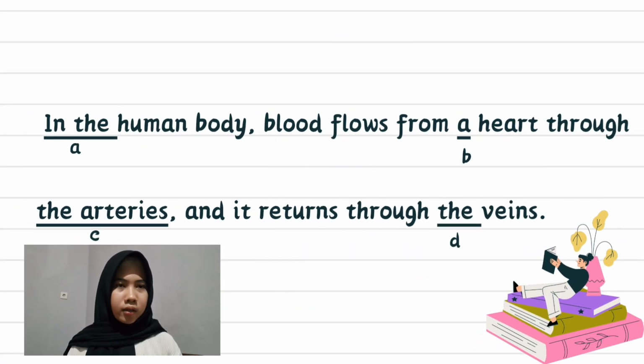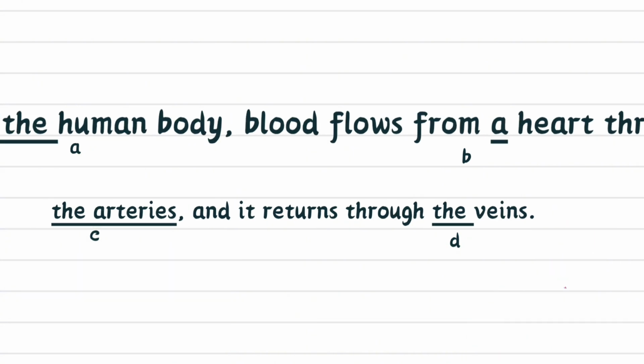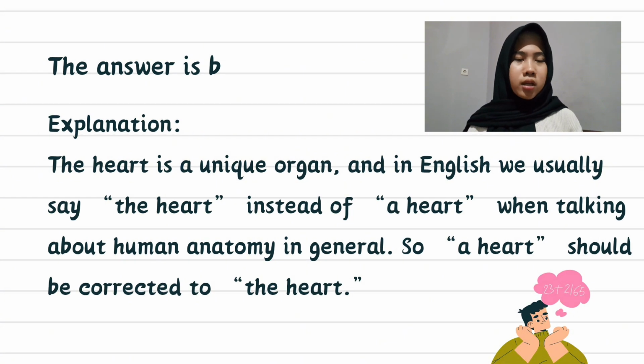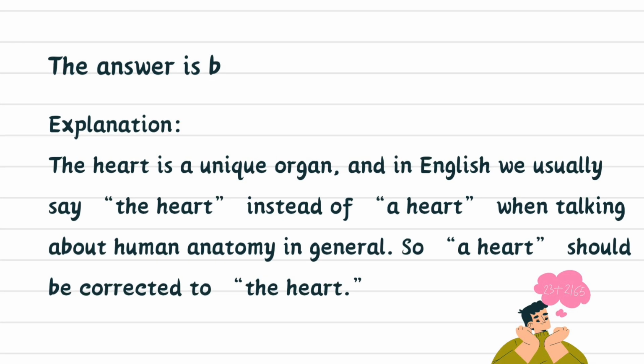In the human body, blood flows from a heart through the arteries, and it returns through the veins. The answer is B. Explanation: the heart is a unique organ, and in English, we usually say the heart instead of a heart when talking about human anatomy in general. So, a heart should be corrected to the heart.